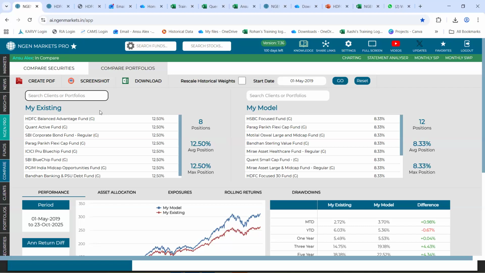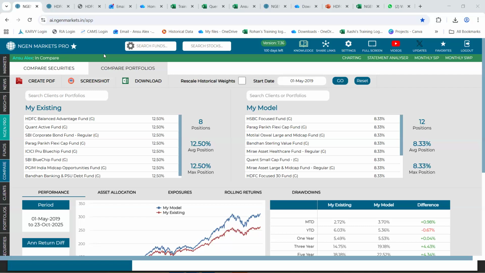Sir, the ECAS will capture the MFs as well as stocks. NSDL and CDSL is what we consider, NSDL, CDSL, and the CAMS file. So NSDL and CDSL will consist of MFs as well as stocks. Got it. So one I can put here as portfolio 1 and another as portfolio 2, and we can suggest, or they can change the allocation part. Yes, that is also possible to do.